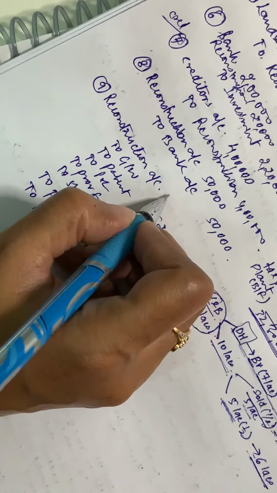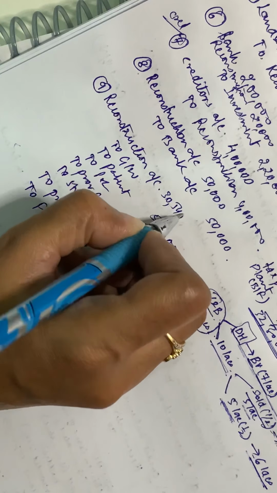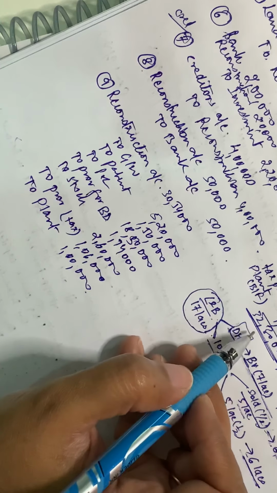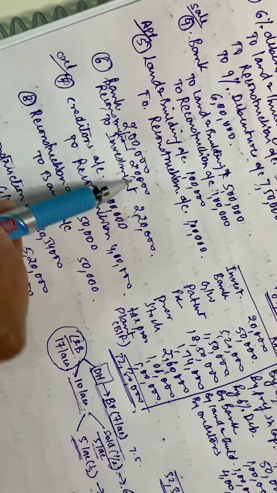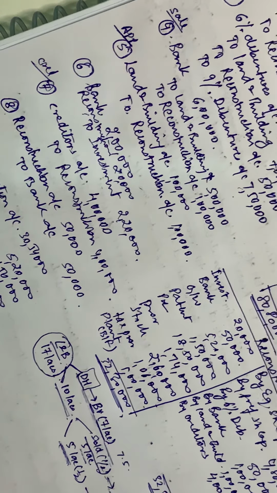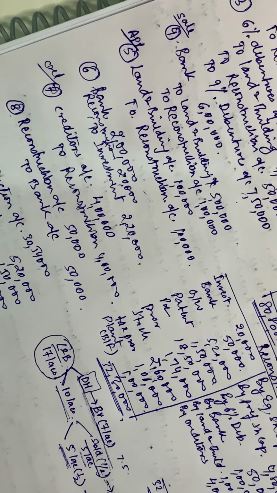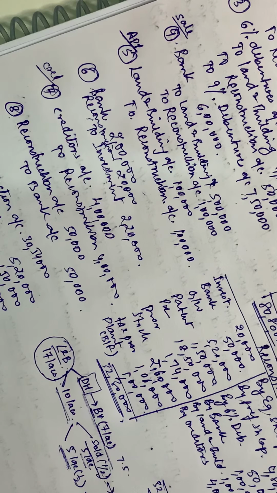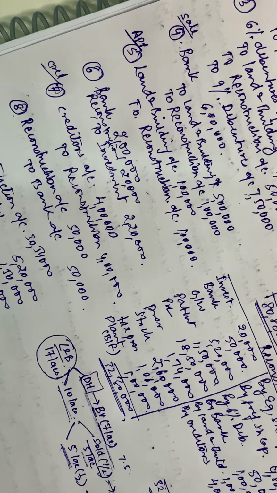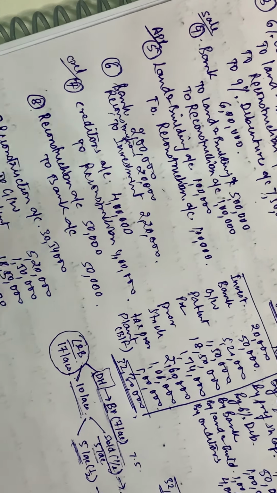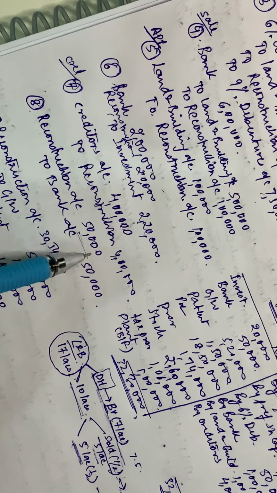The total of this will come as 30,54,000. Why not 32? Because we have already debited 20,000 on this side already. And 50,000 over here.